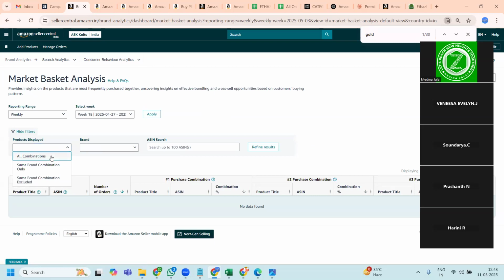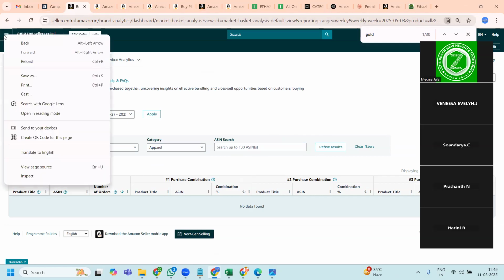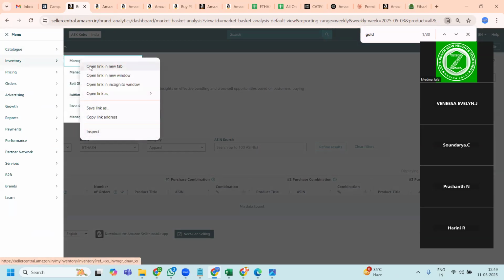So what I would do is all combination: brand, select brand, catalog, appearance. Okay, let me see whether they have any other product inside their own. They have previously listed, so I will check that and accordingly I will take that information.